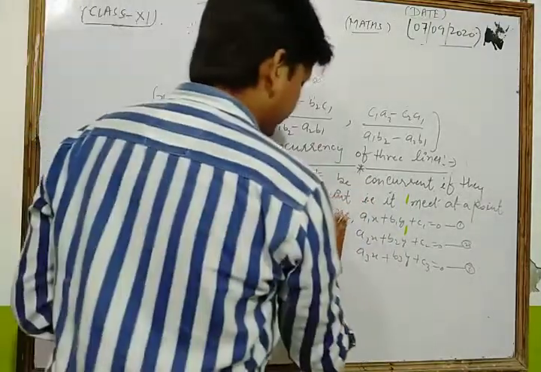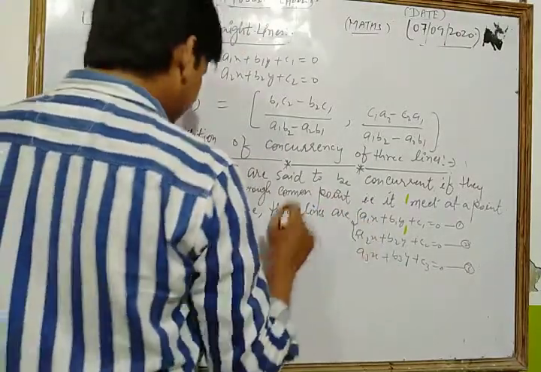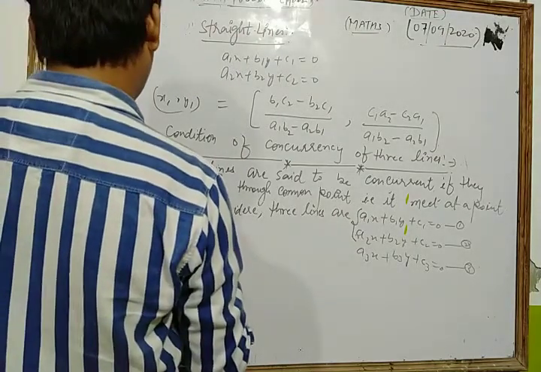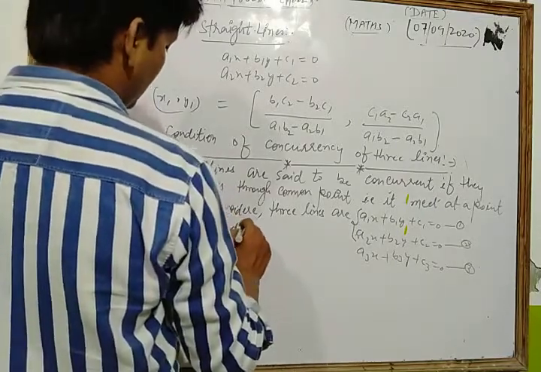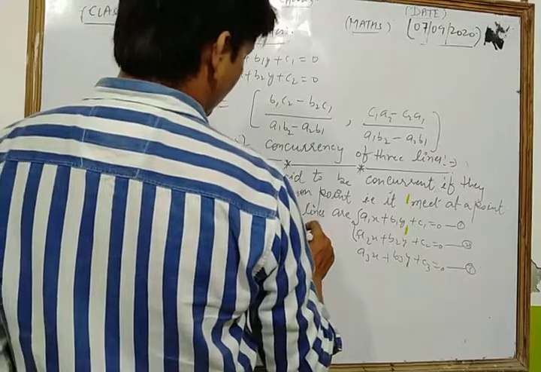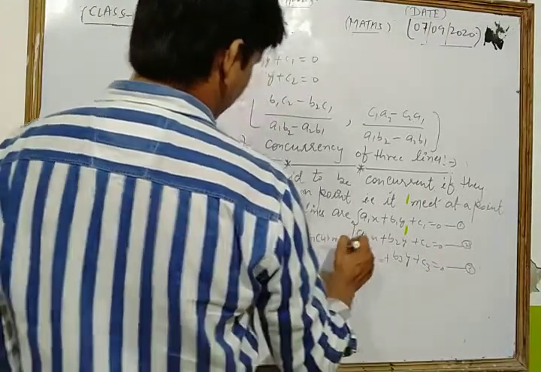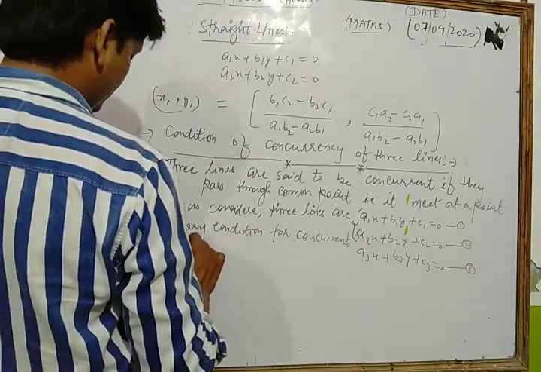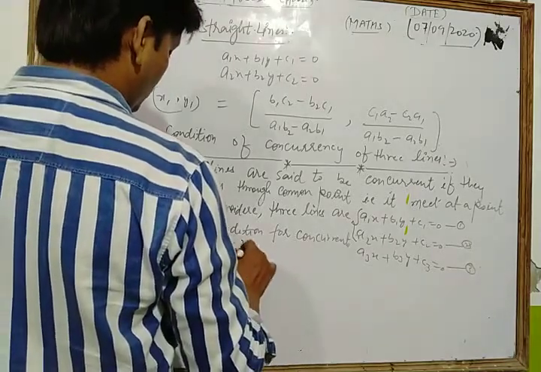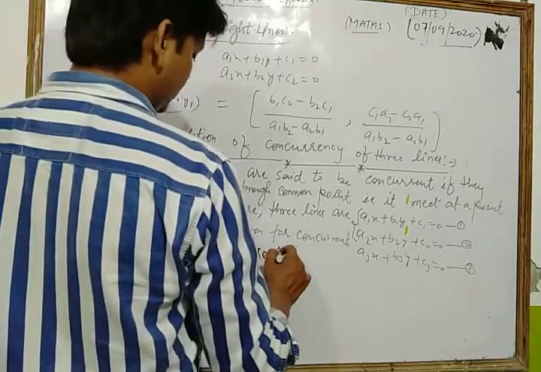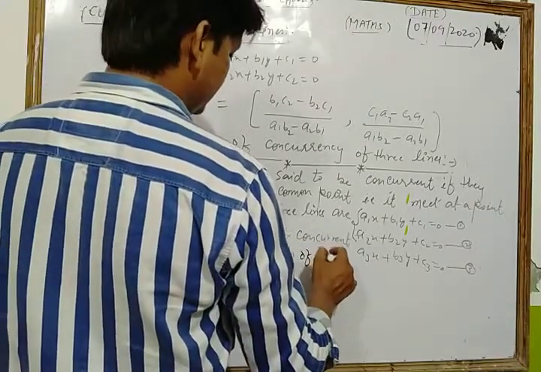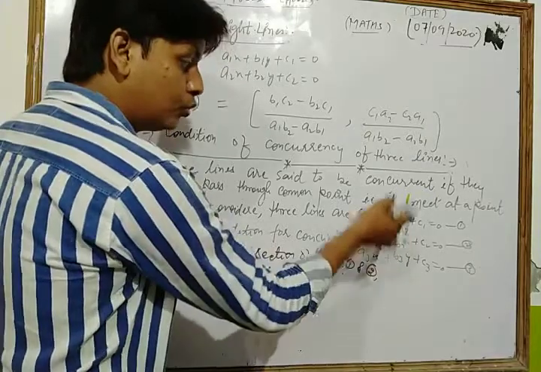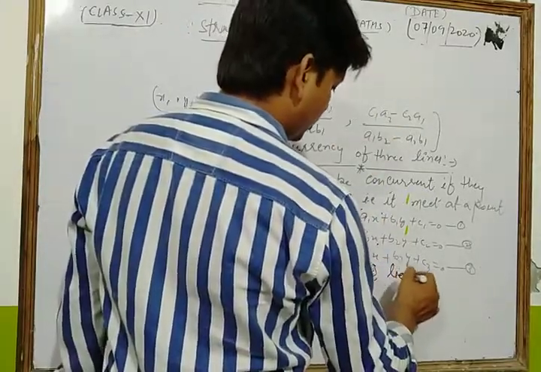Dear students, you know that very well. The necessary condition for concurrency is that the point of intersection of lines 1 and 2 lies on the third line.